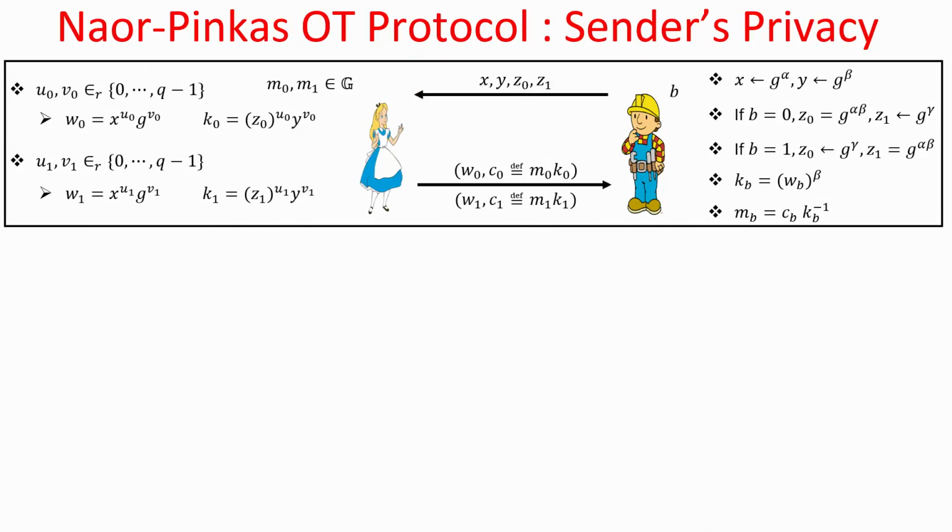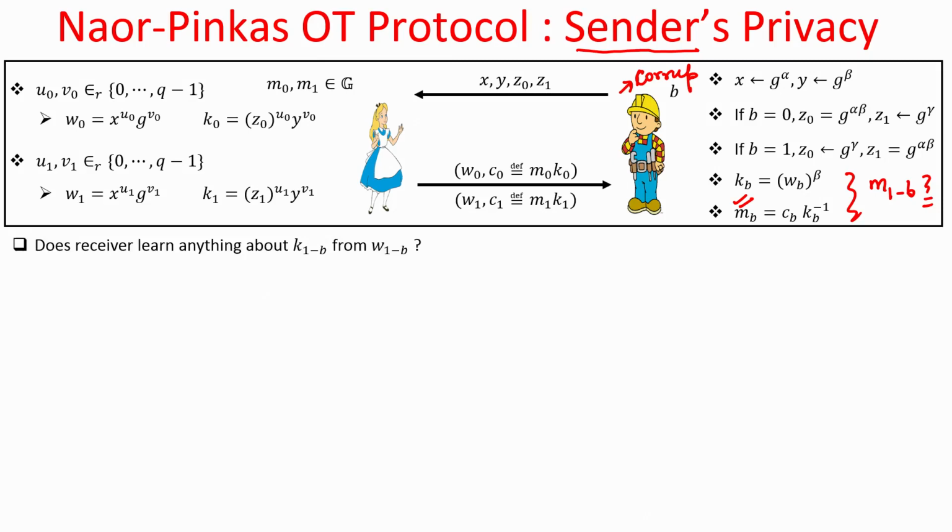Now, let us try to argue about sender's privacy, regarding Alice's privacy. Here we have to assume that Bob, the receiver, is corrupt, and we have to figure out whether he learns anything about the message m sub 1 minus b, that means the other message. Of course, it will learn the message m sub b because it is supposed to learn it. For proving the sender's privacy, we have to argue that he does not learn anything about the other message.